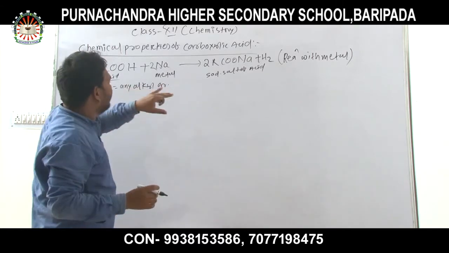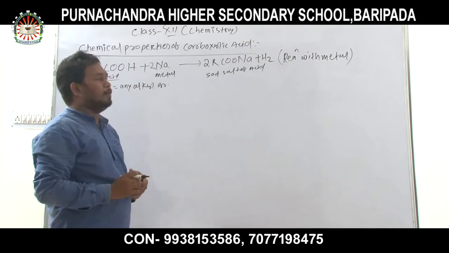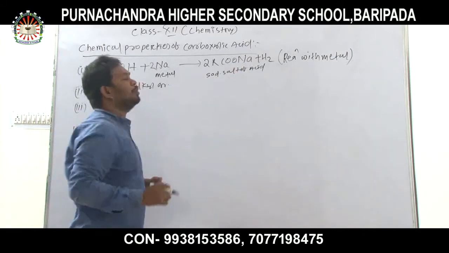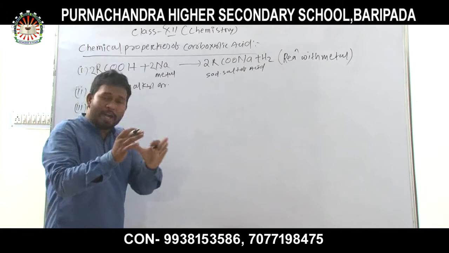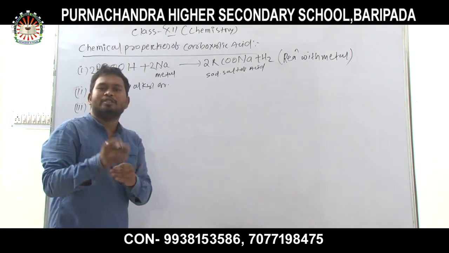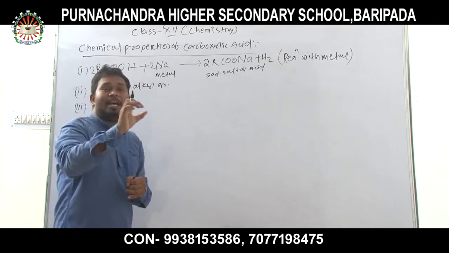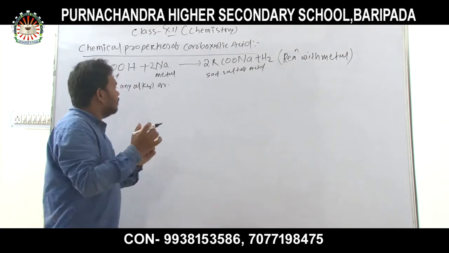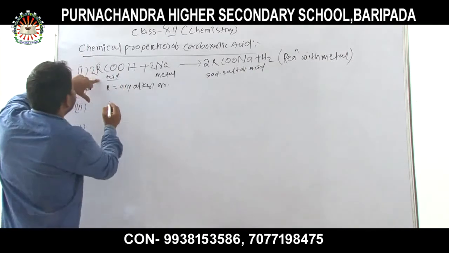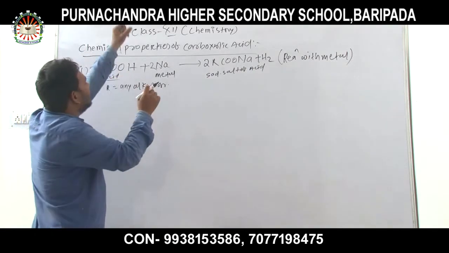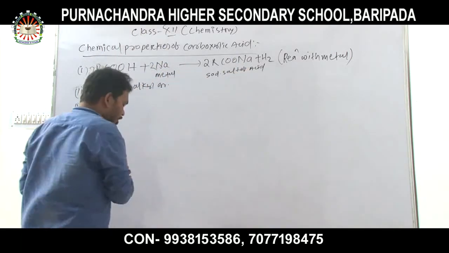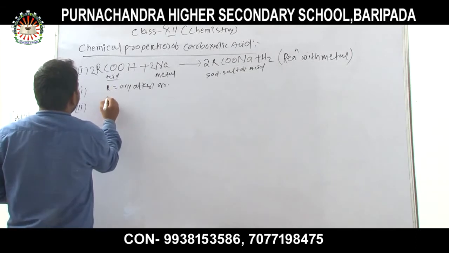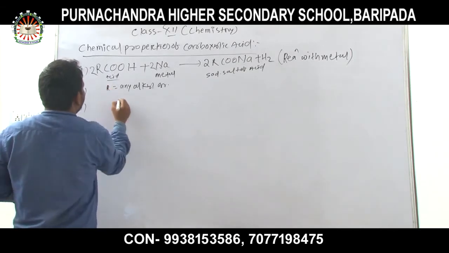Again I repeat the chemical properties of carboxylic acid. First point is reaction with metal. What happens when carboxylic acid reacts with metal? When carboxylic acid reacts with metal, the metal salt of the acid is formed. For example, when a carboxylic acid reacts with sodium metal, the sodium salt of the acid is formed. Instead of R, you can use any alkyl group.